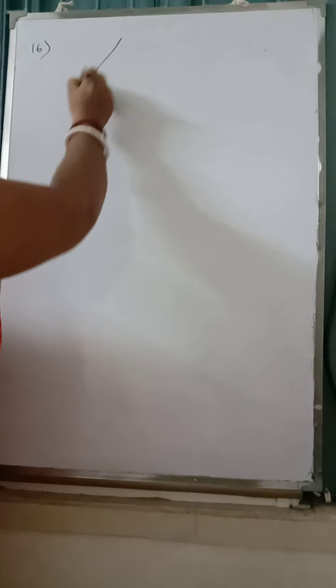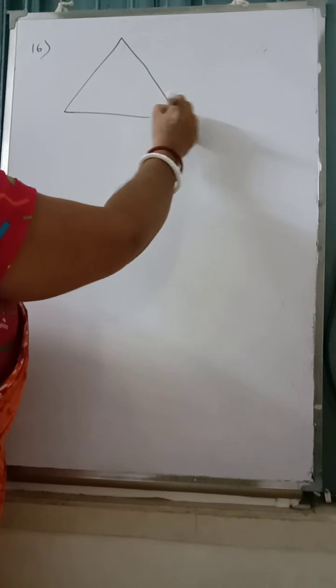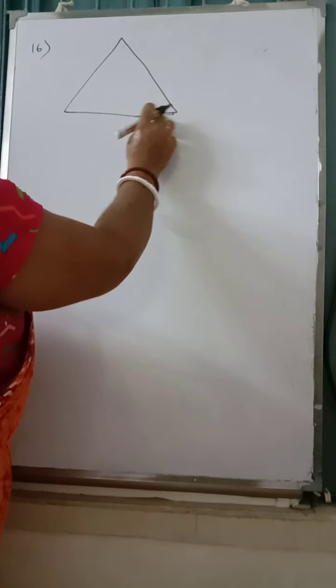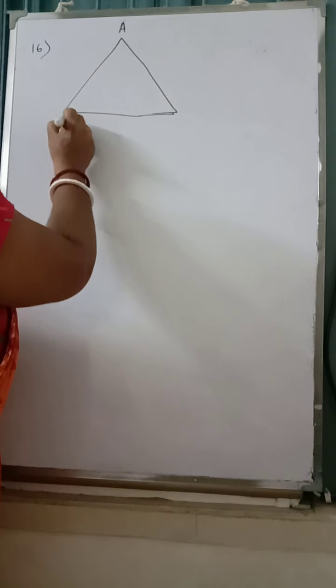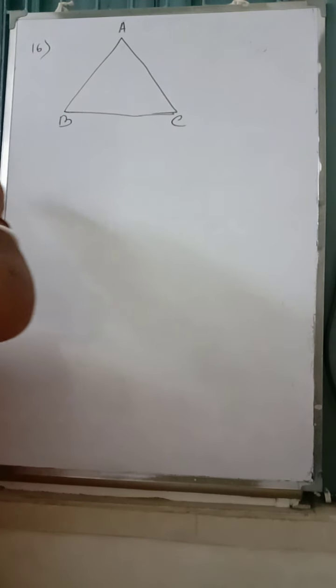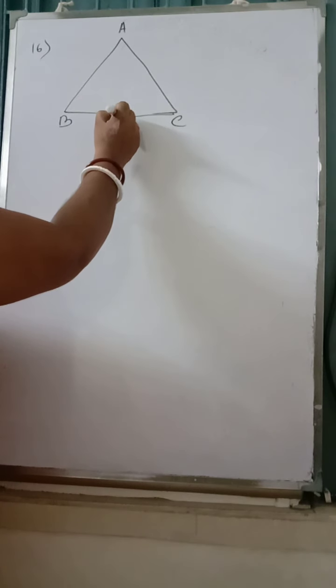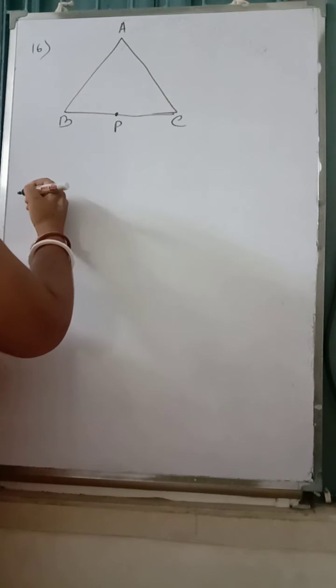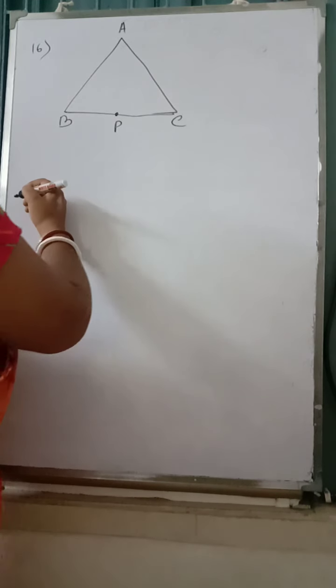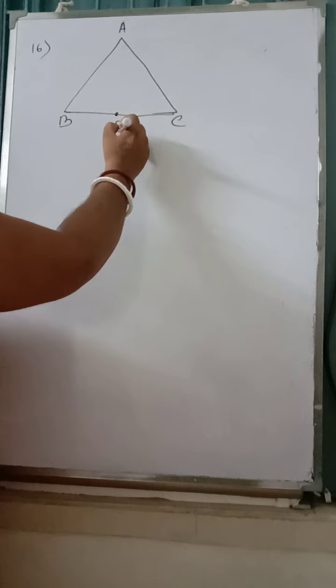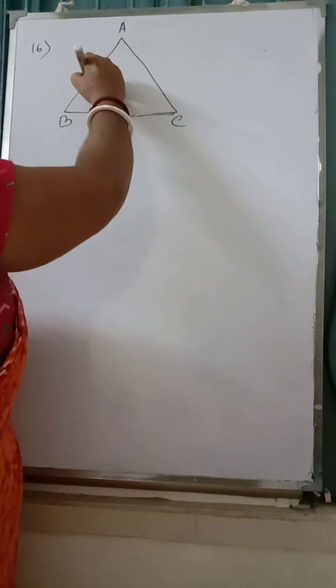Morning, guys. Look at question number 16. It says, in a triangle ABC, P is a midpoint of side BC. A line through P parallel to CA meets AB at the point Q. So have a look, this is a triangle ABC. P is a midpoint of side BC. A line through P parallel to AC meets AB at a point Q.